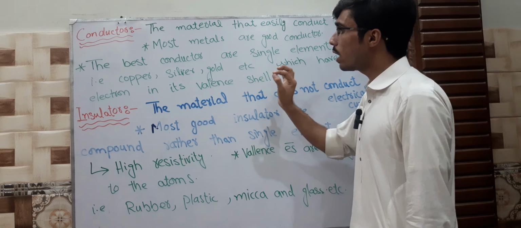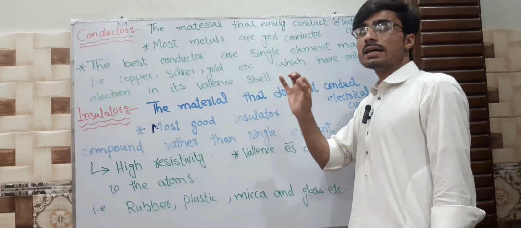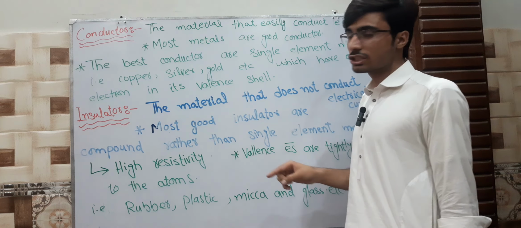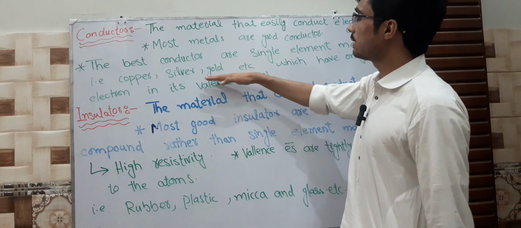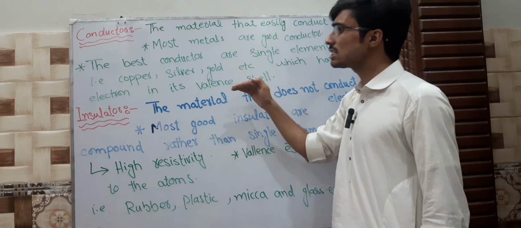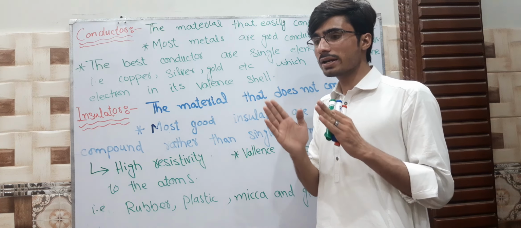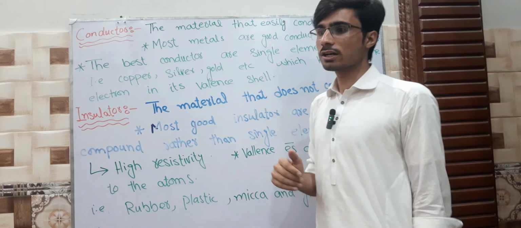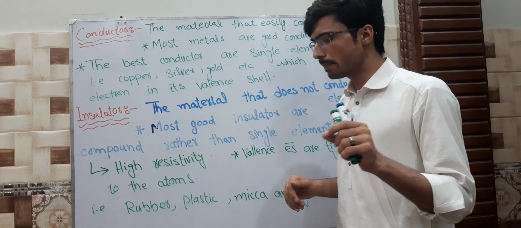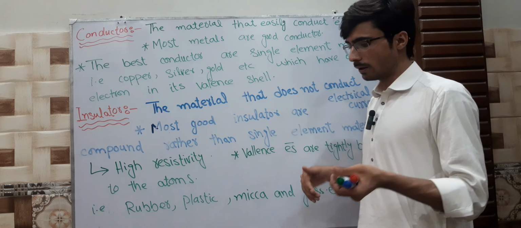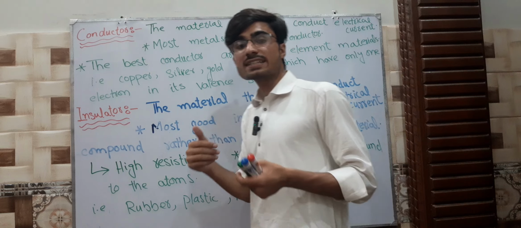We call it a conductor because that electron is loosely connected to the atom, and there is a very small force on it. If we apply a little bit of force, it will eject the electron.